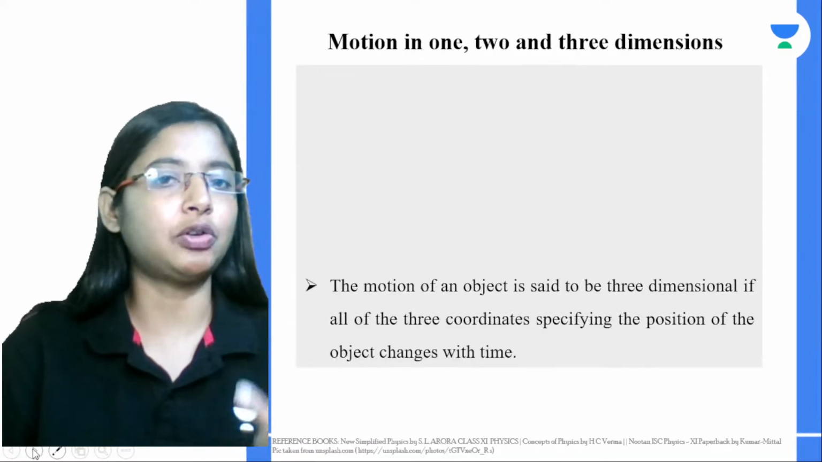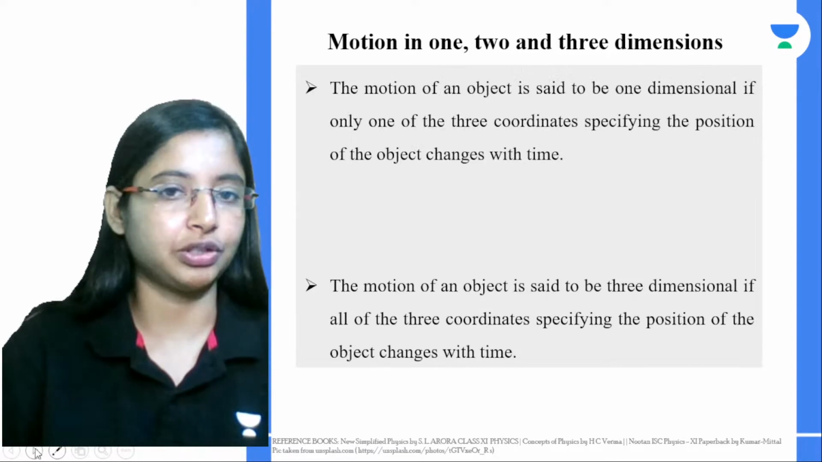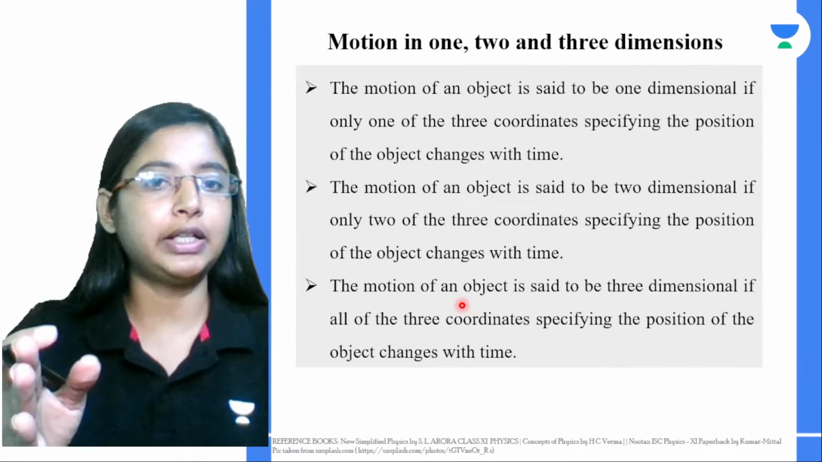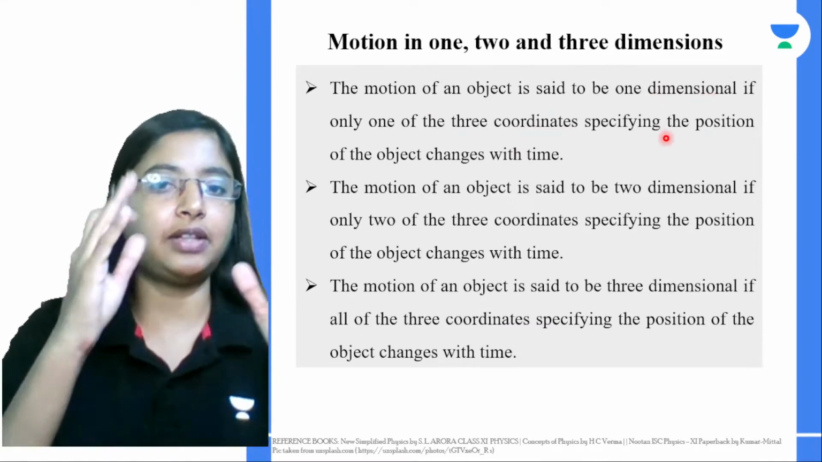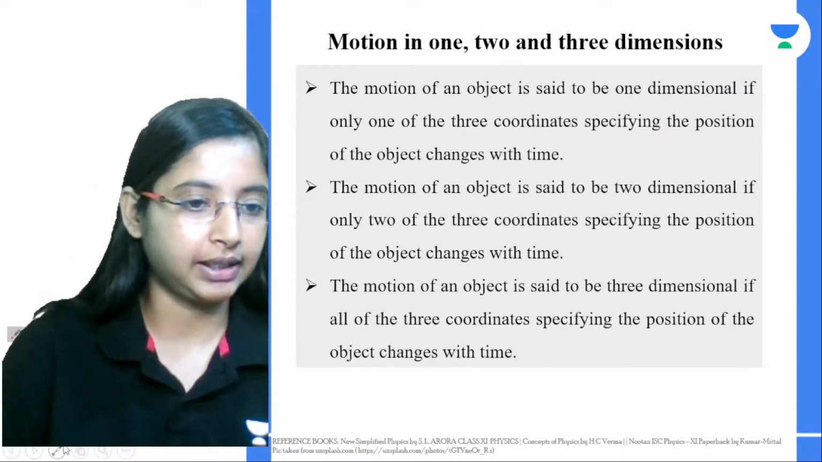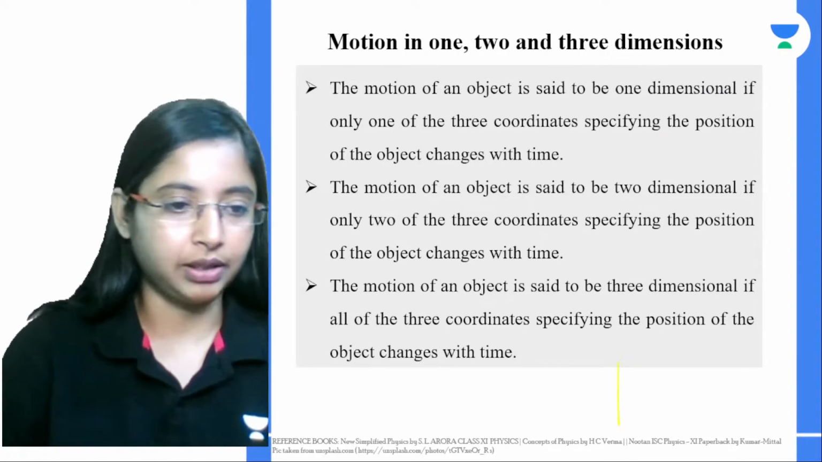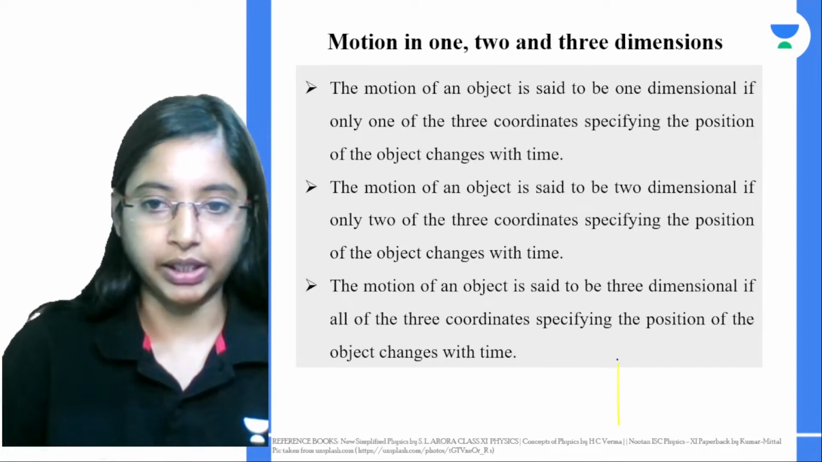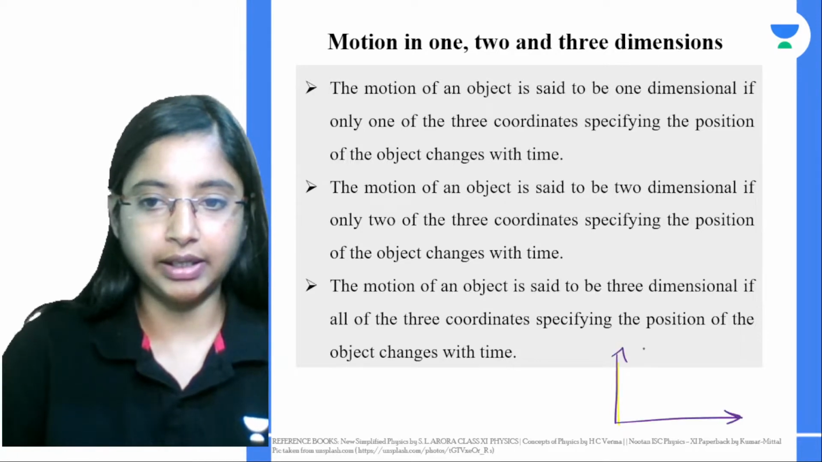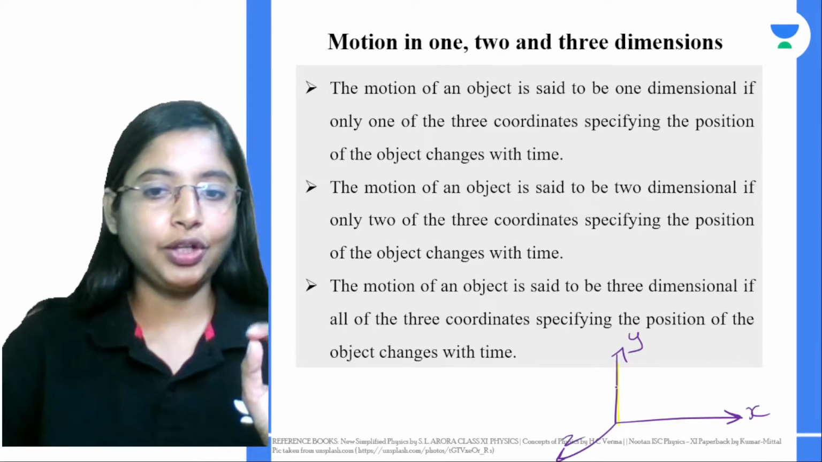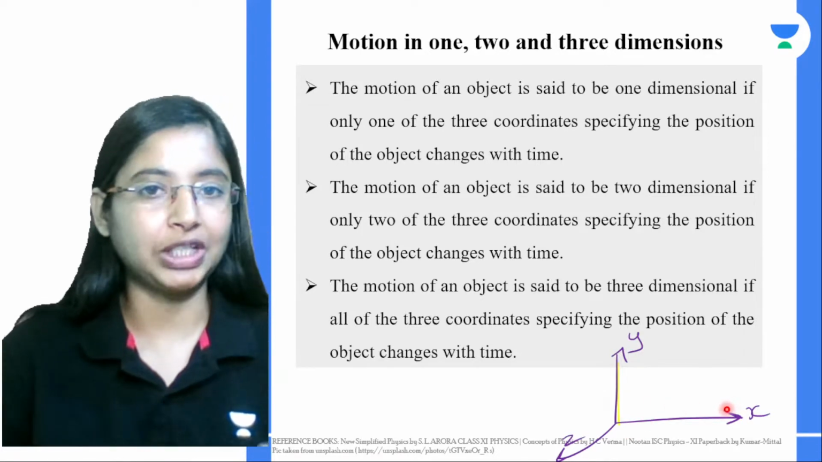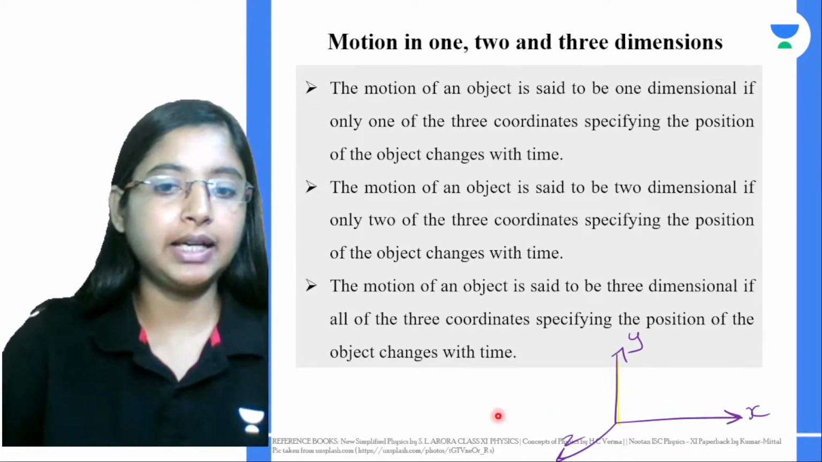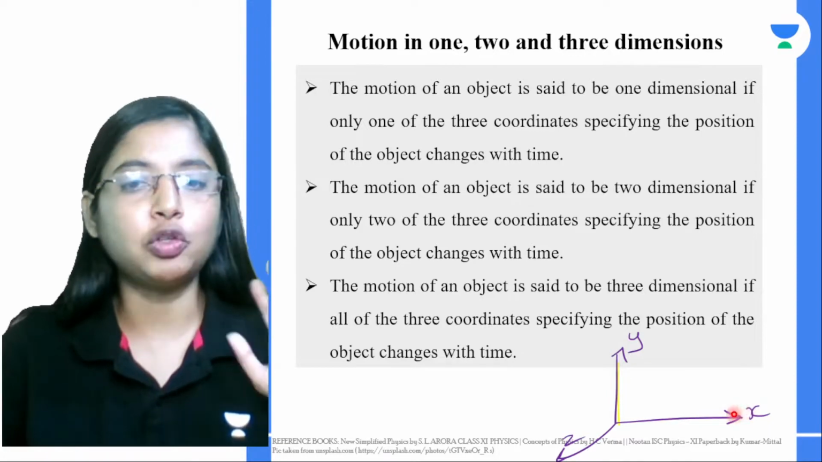Next comes the concept of motion in 1, 2 and 3 dimensions. When do we say an object is going in 1 dimension? Let's take 3 coordinate axes, x, y and let's say this is z. If you can use just any one of the coordinate axes to represent the motion of an object, then we say the object is in 1 dimension. Let's say a car is going in a straight line. That's motion in 1 dimension.